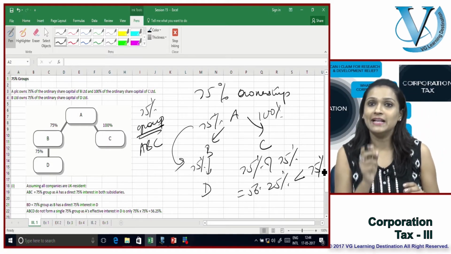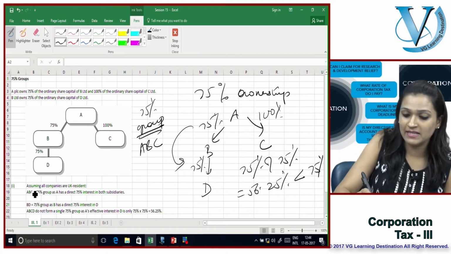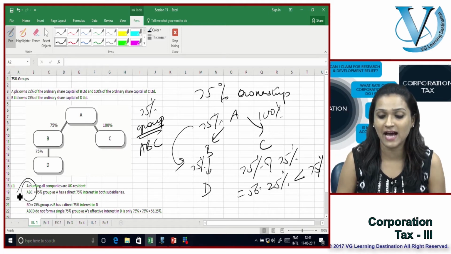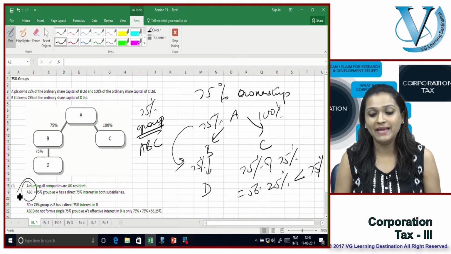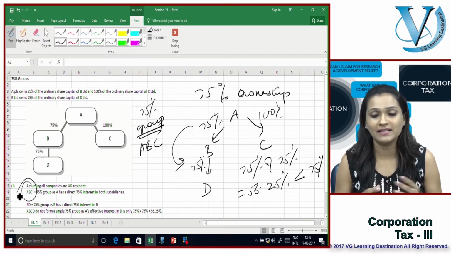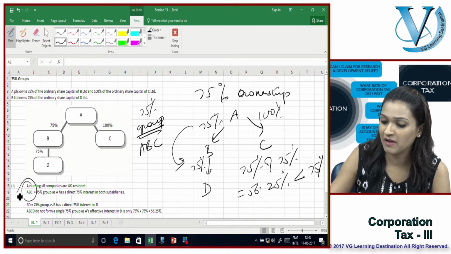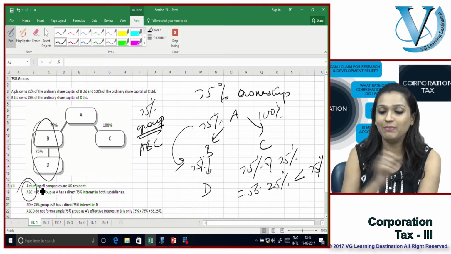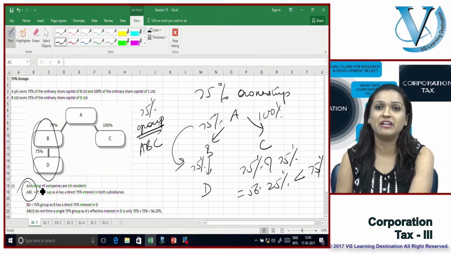It is only 56.25%. So, very simply, A, B and C are a 75% group as A has a direct 75% interest in both these subsidiaries. B and D is a 75% group, as B has a 75% ownership of D in its own right. However, A, B, C and D do not form part of a single 75% group.